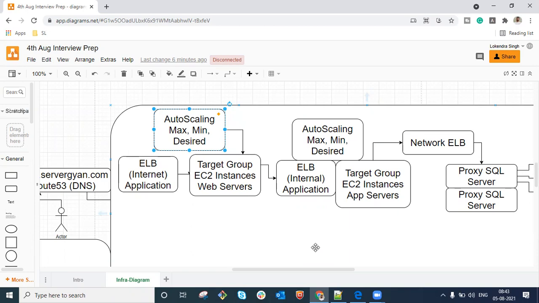And desired means when we first create an instance, the auto scaling group automatically creates the desired resources, and the auto scaling group tries to keep the desired resources maintained in any case.